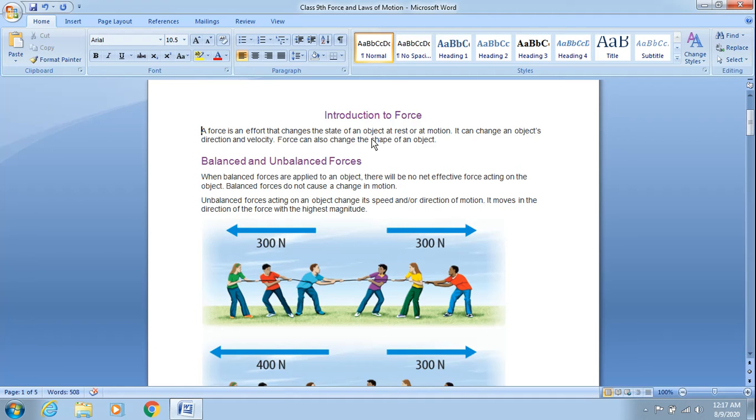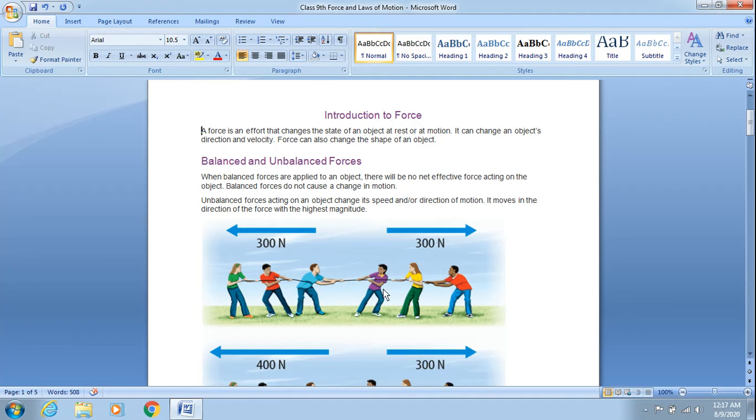Children, when we are talking about balanced forces, we say that when such forces are applied to an object, there will be no net effective force acting on the object. A very good example is shown here.